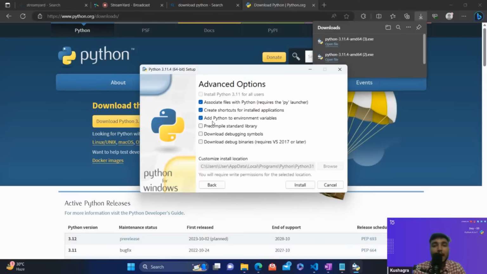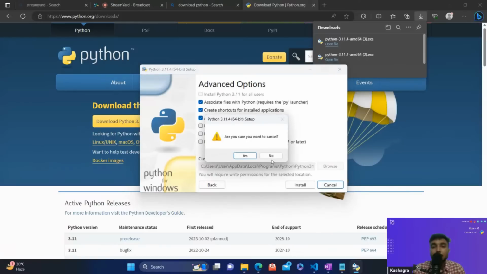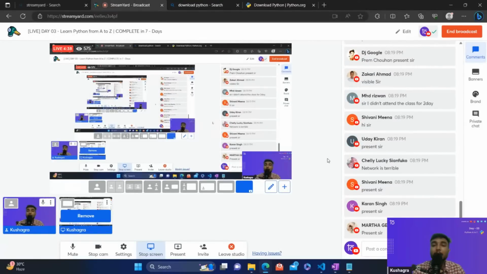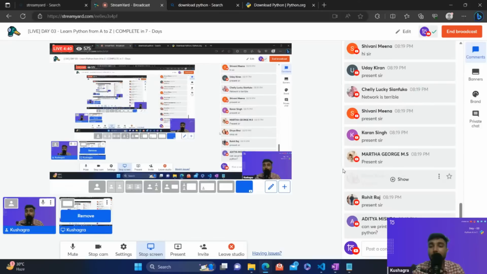It's not zooming. So, add Python to the environment variables. It's ticked over here. If it is not ticked, you have to check this box. Make sure that while installing Python, you have checked this box. If you have not checked it, you will get an error that Python is not installed or Python is not a command. I hope that for those who are getting an error that Python is not working or Python is not a command, this has solved your doubt, guys.